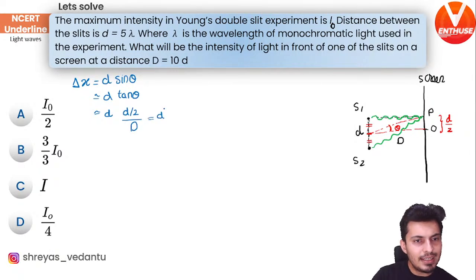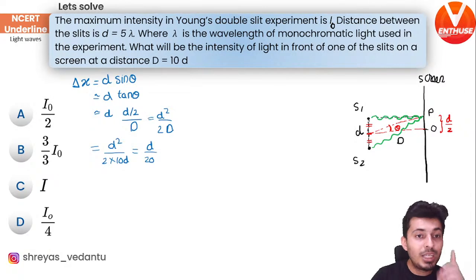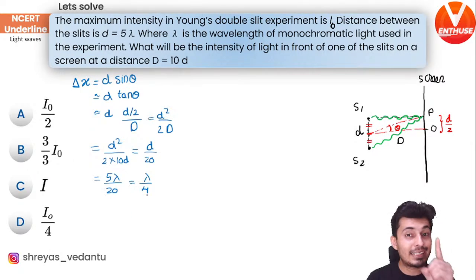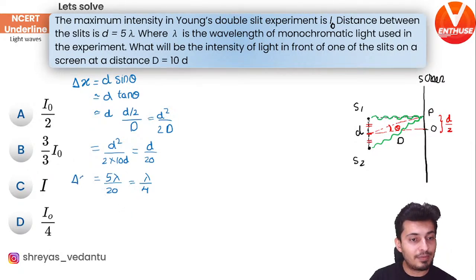So this will be d square by 2D. But I know the value of capital D. Capital D is 10d. So this will become d square by 2 into 10 small d, which is d by 20. Now d is also given to be 5 lambda. Interesting. So that is 5 lambda by 20. So this will be lambda by 4. See if you guys are getting it. You're getting it as lambda by 4. So that's path difference.